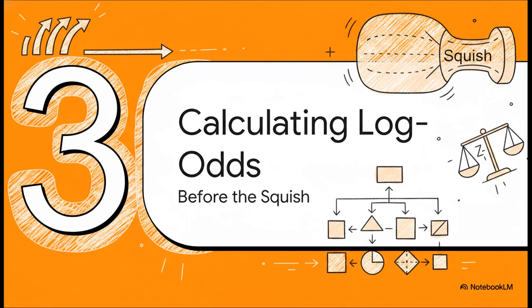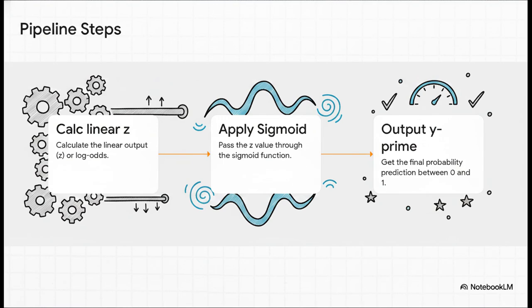Moving right along to section 3, calculating the log odds before the squish. We can totally demystify this math by breaking the entire pipeline down into 3 highly digestible chunks. First, the model calculates the linear output, which we call z. Second, it takes that z value and applies our new best friend, the sigmoid function.